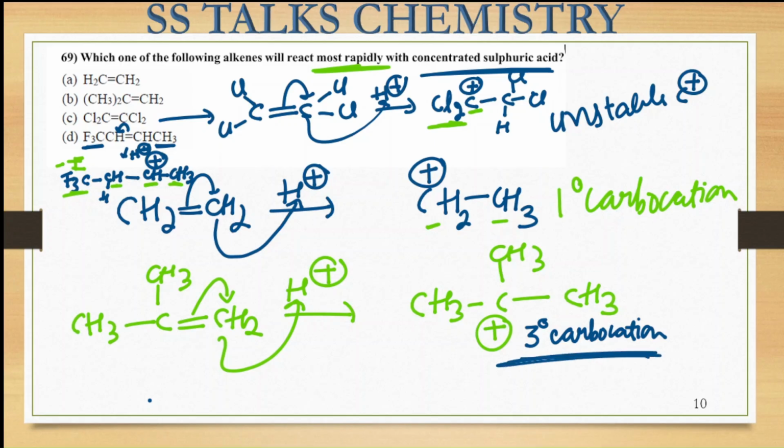So among all four cases, the maximum stable carbocation is formed in the second case, where the tertiary carbocation formation takes place. That means the answer to this question is option B, because we have to look at in which case the carbocation formation takes place most rapidly. So B is the correct option for this one.